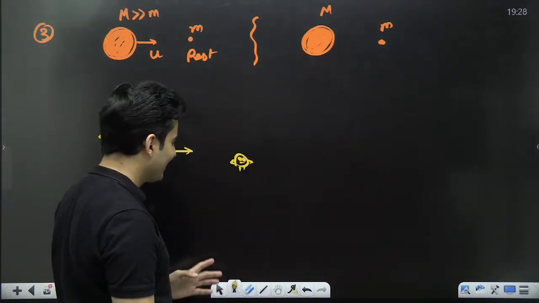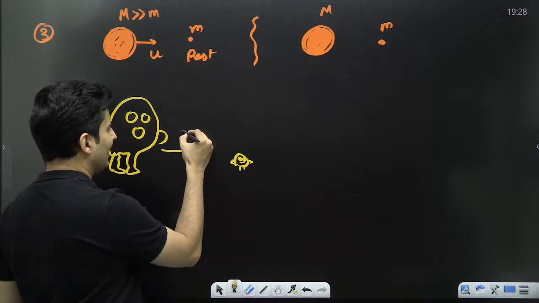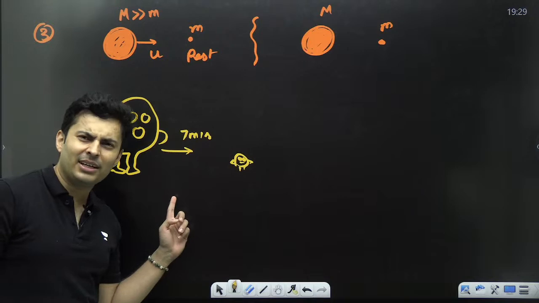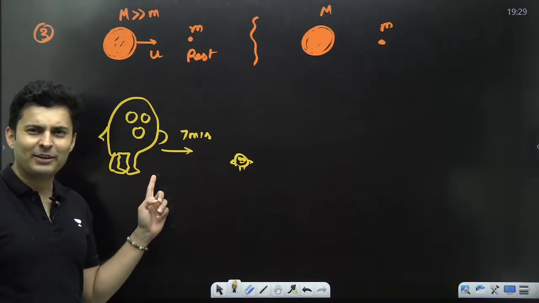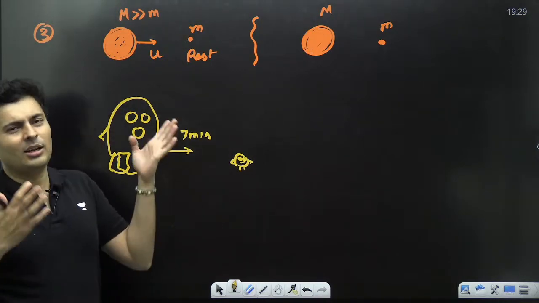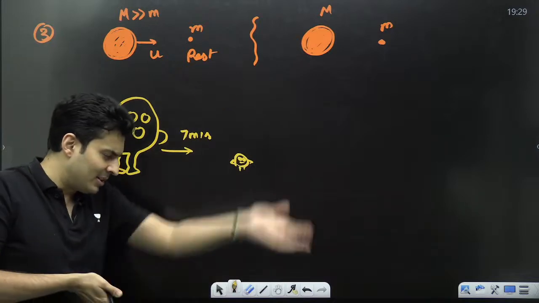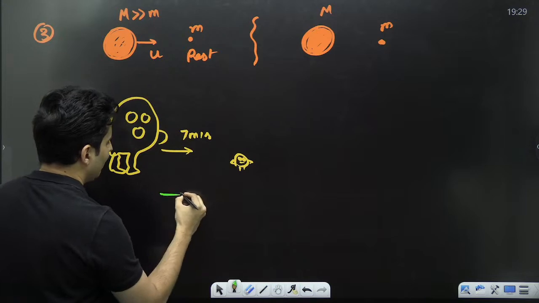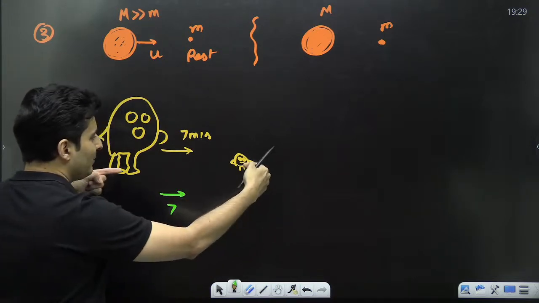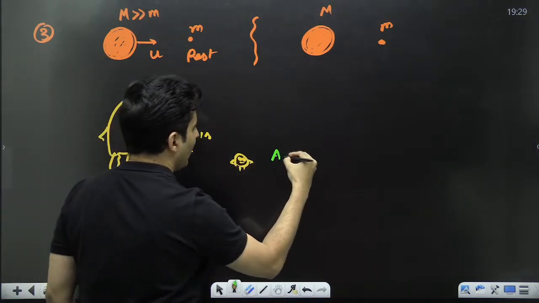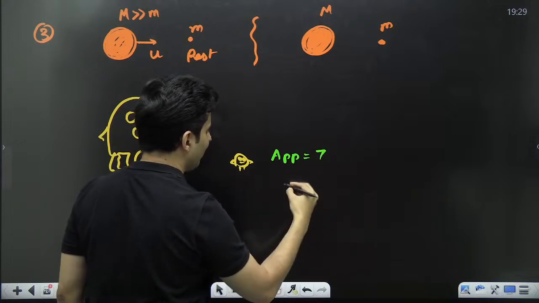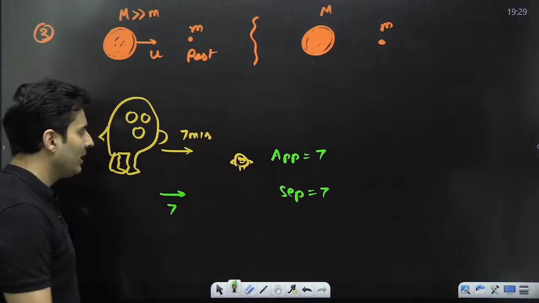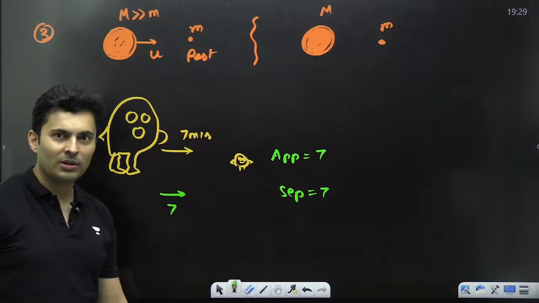So what happens is, imagine this guy was moving at 7 meters per second. Do you think this guy's speed will get affected? No, right? He will still continue to move. Hardly any difference on a small person. My speed will still remain 7 only. So what is the approach speed? Isn't it 7? So the separation speed should also be 7 only.